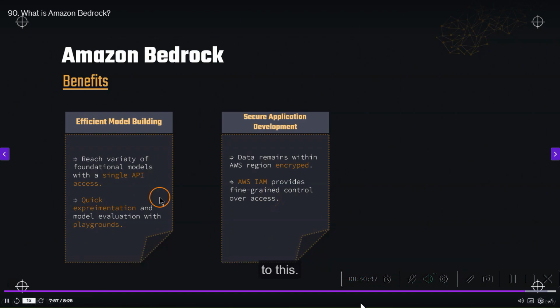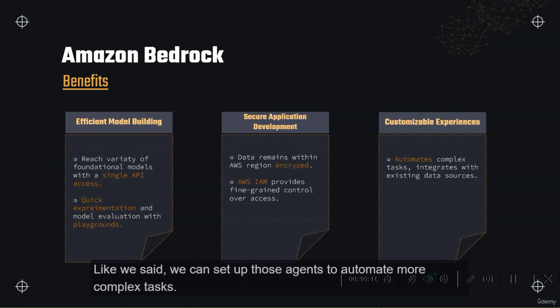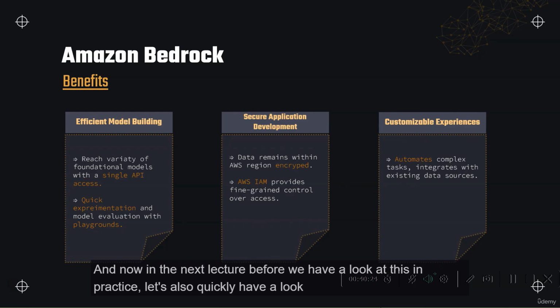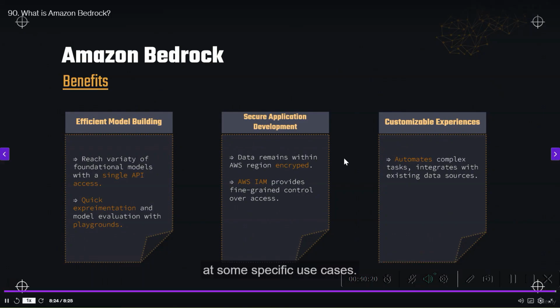And lastly, we have lots of ways of customizing our experiences. Like we said, we can set up those agents to automate more complex tasks, and we can also fine-tune the models to improve the performance on very specific tasks. Like this, they are more effective for very specific and particular use cases. And now in the next lecture, before we have a look at this in practice, let's quickly look at some specific use cases.